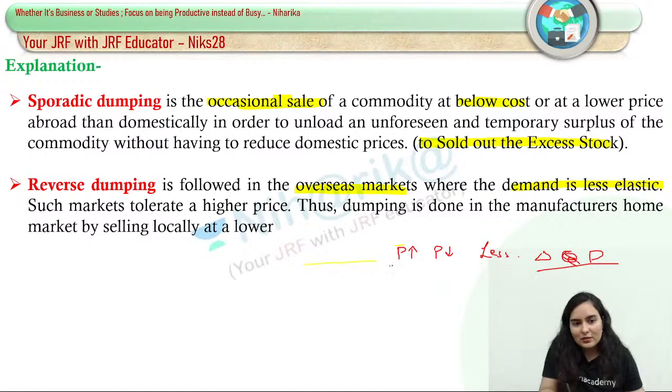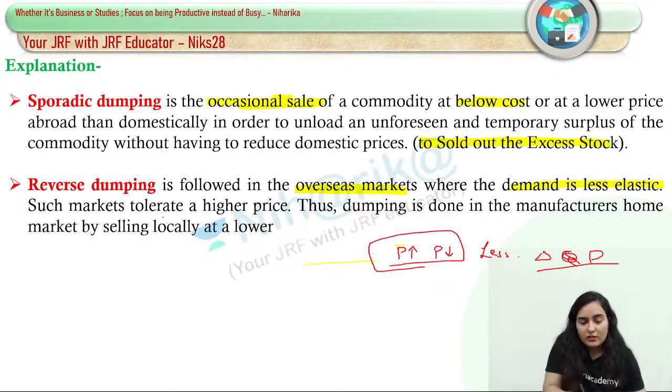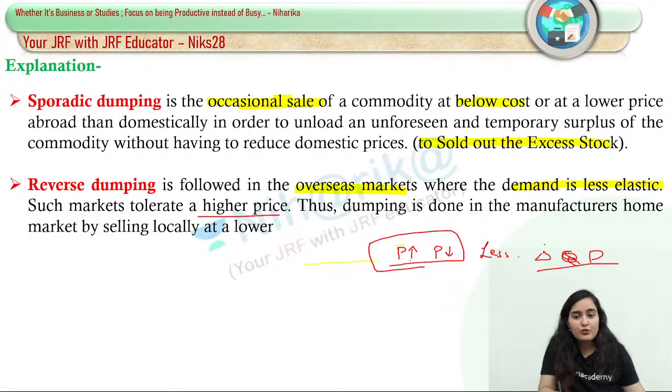Even if we raise the price, we will still be able to supply the same quantity in case of reverse dumping. So dumping is done in the manufacturer's home market by selling locally at lower prices.